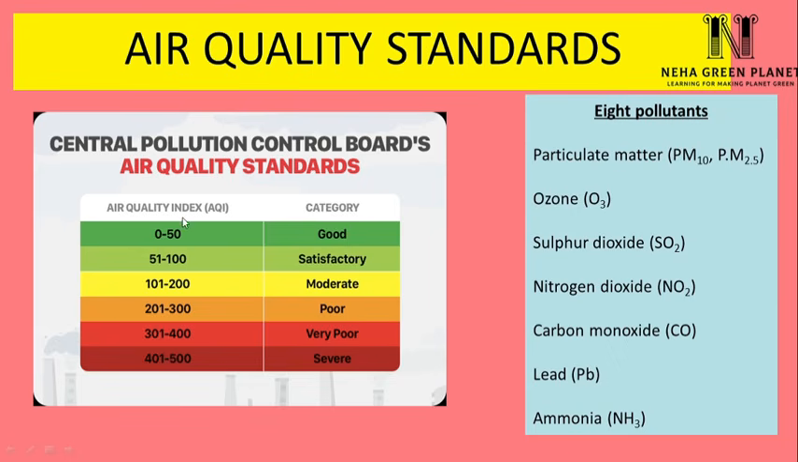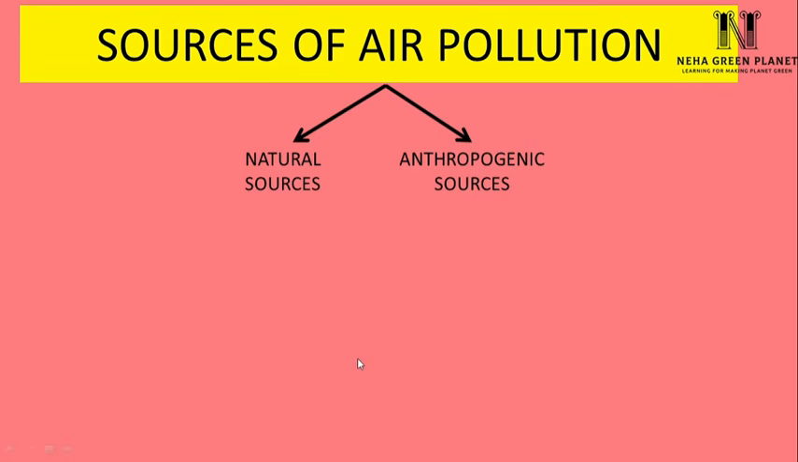So, according to the index, if the value is between 0 to 50, then air is considered to be good. If the air quality index is between the values of 51 to 100, then we consider air to be satisfactory. And if the pollutant load is very high, then the air quality index can also reach the 401 to 500 limit. And then in that case, the air is categorized as severe.